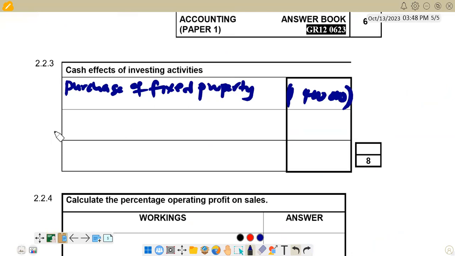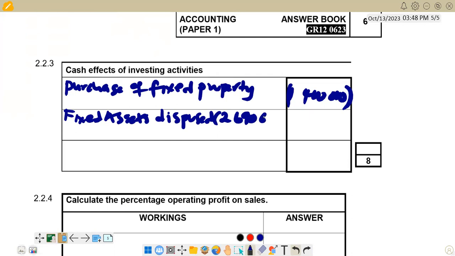Right. So we are going to summarize that working here and say this is now the disposal, fixed assets disposed. So this summary of the working: we are saying 2,690,000, and then we are adding 1,400,000.